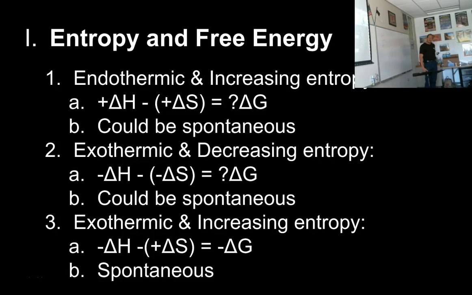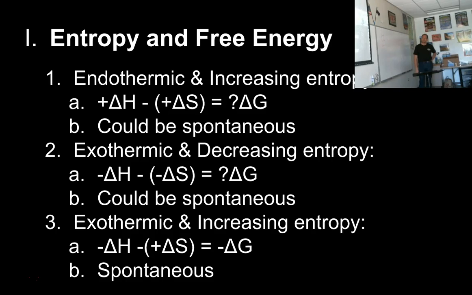But even if it's the other way around, if your delta H term is bigger and you're subtracting a positive delta S, then numbers, I'm just going to pick numbers like 10 minus 3, you're going to wind up with a positive answer for delta G. And you're going to have a reaction that probably would not happen. So the more positive delta G is, the less likely the reaction is spontaneous. The more negative delta G is, the more likely it's to be spontaneous.